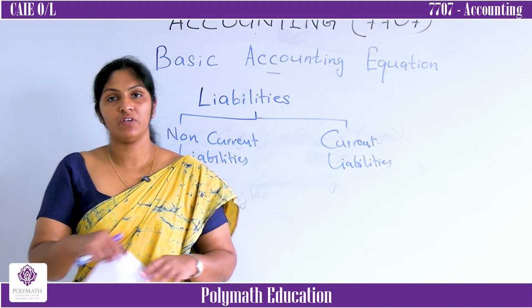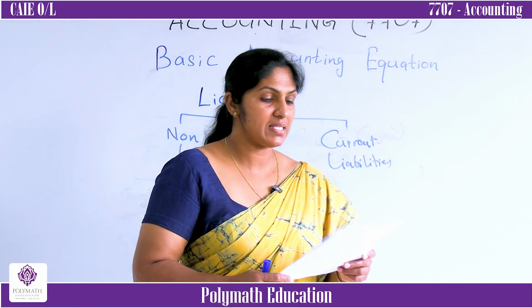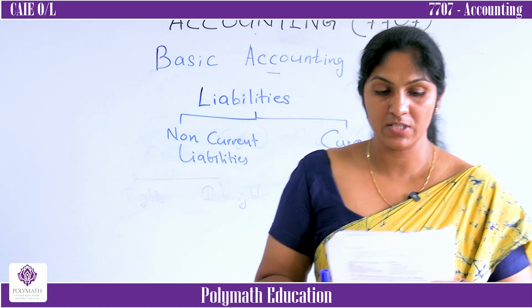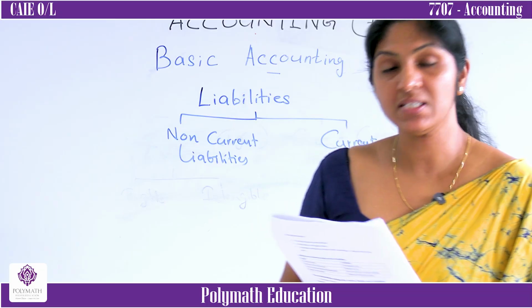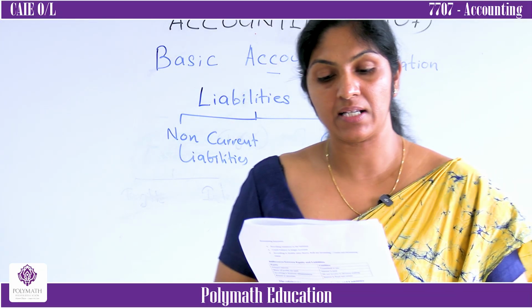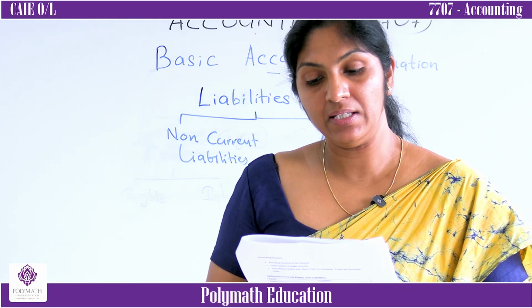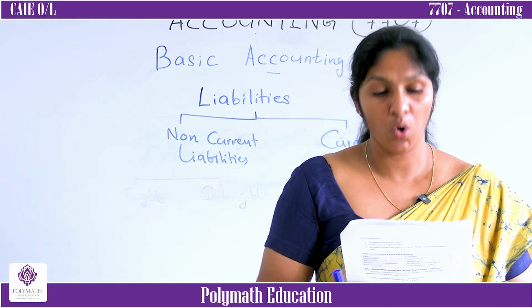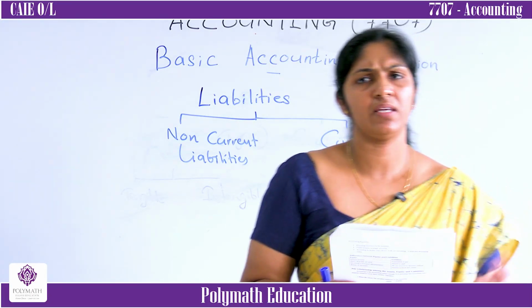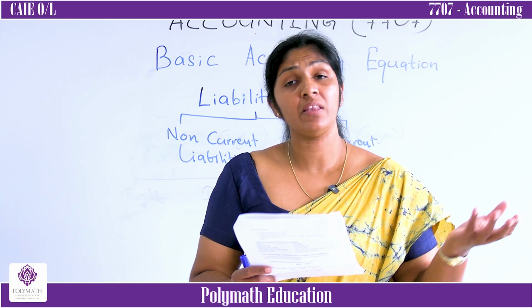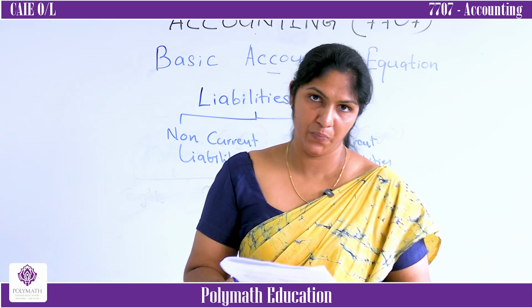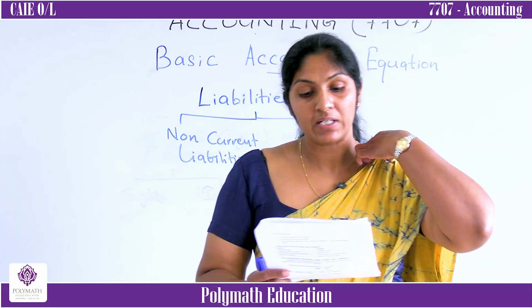That thing is also given in the tute. Liabilities can be categorized as follows. First one, current liabilities. What do you mean by current liabilities? These are the liabilities that should be settled within the next 12 months or on demand. On demand means whenever they require, when they ask for money, we have to pay. We have the obligation, right? Then what are the examples?